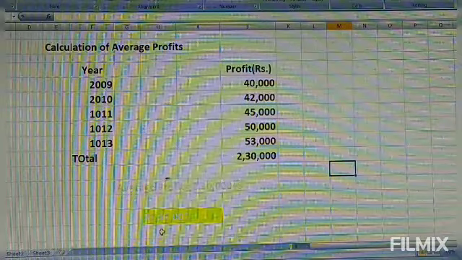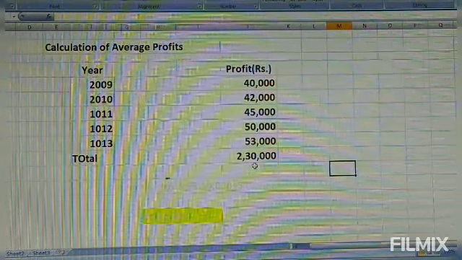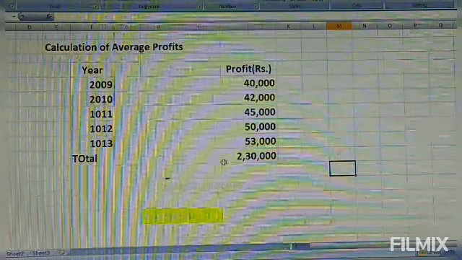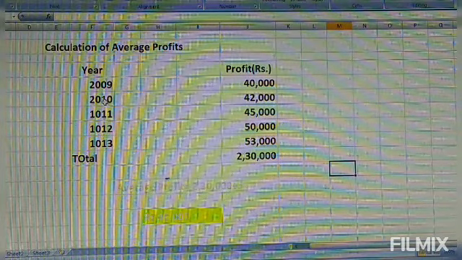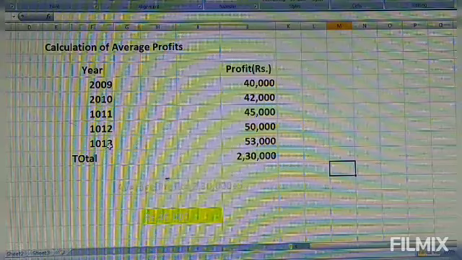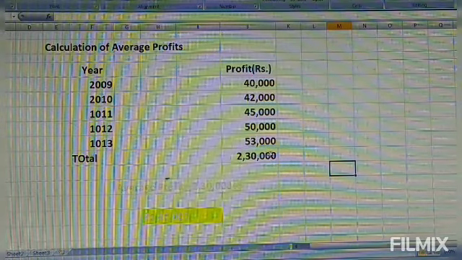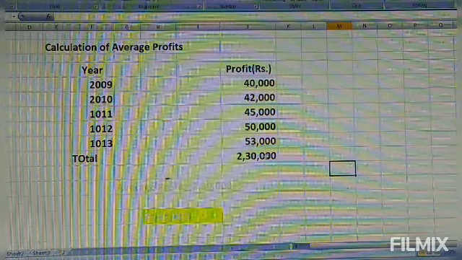Now we have to find out the average profit. How to find the average profit? Total profit divided by number of years. How many years are there? 1, 2, 3, 4, 5. 5 years are there, and the total profit for 5 years is 2,30,000.